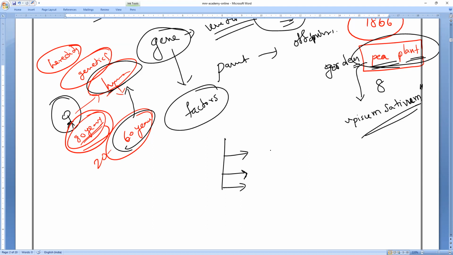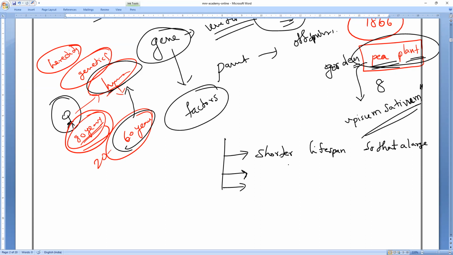What are the essential features that should be there to study an organism? First one, shorter lifespan. So why did Mr. Mendel choose the pea plant? This is the reason: shorter lifespan.